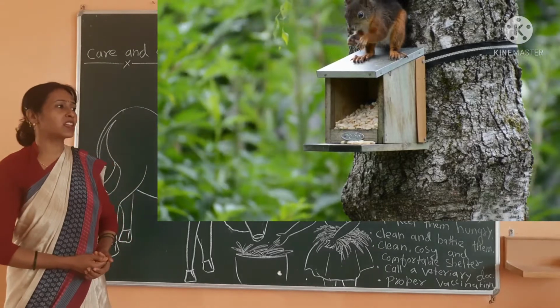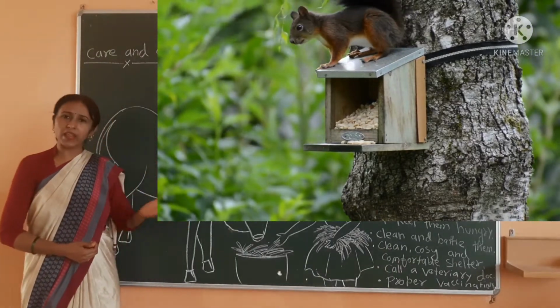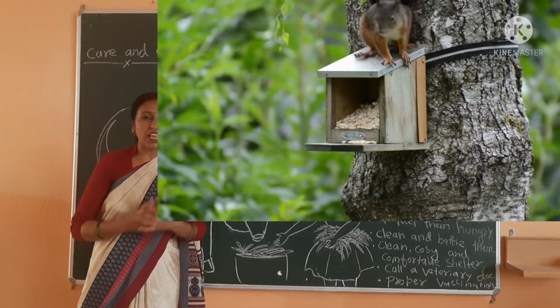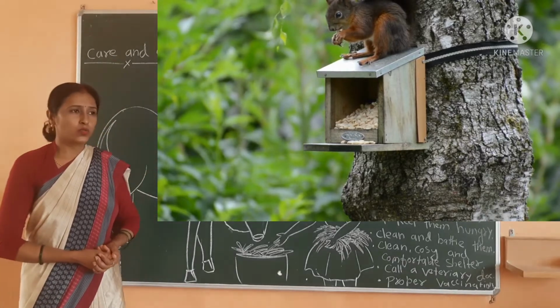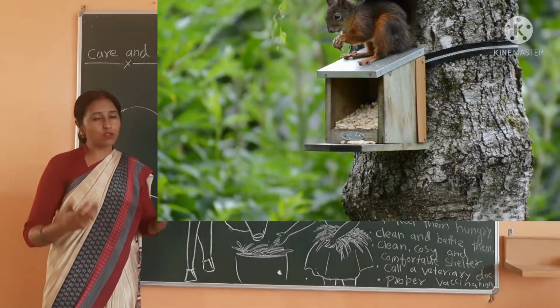So in this way the seeds are scattered from one place to another place, and their species are kept safe. In this way the animals protect the plants, and plants are very useful for us.